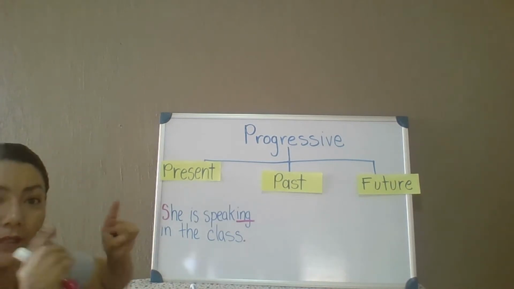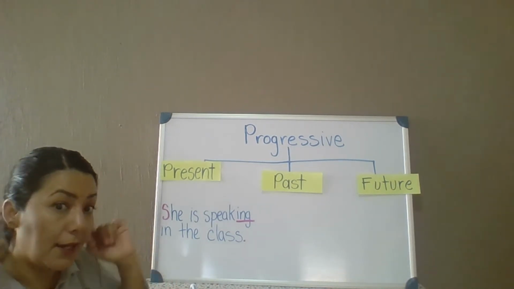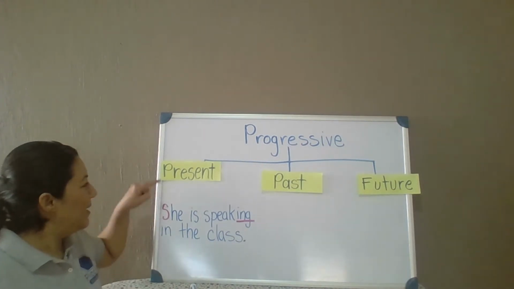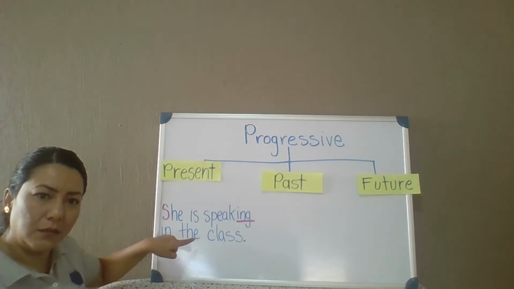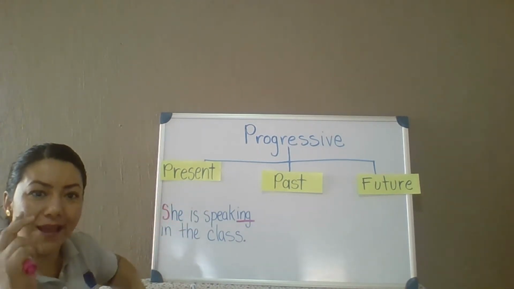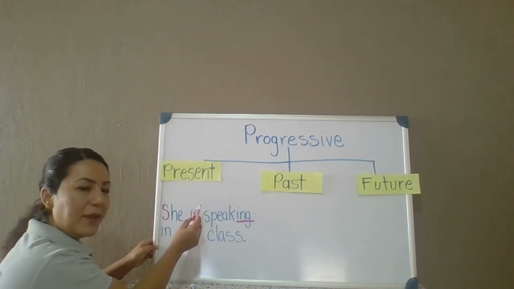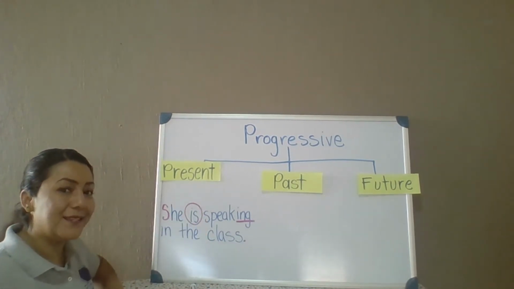Now, watch this. Pay attention, open your eyes and ears. Write it down if you have to. How do we know this is present? Ta-da! Because our helping verb is in present.